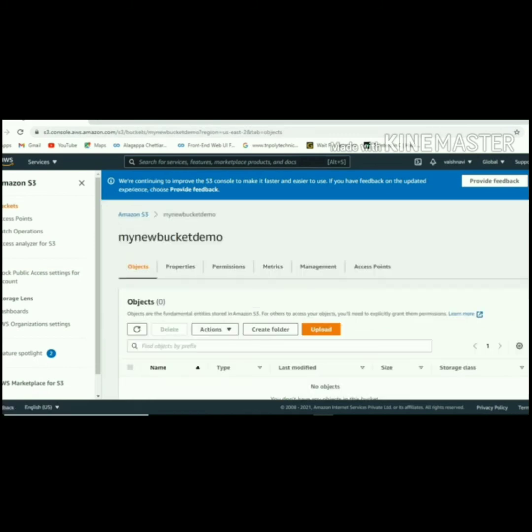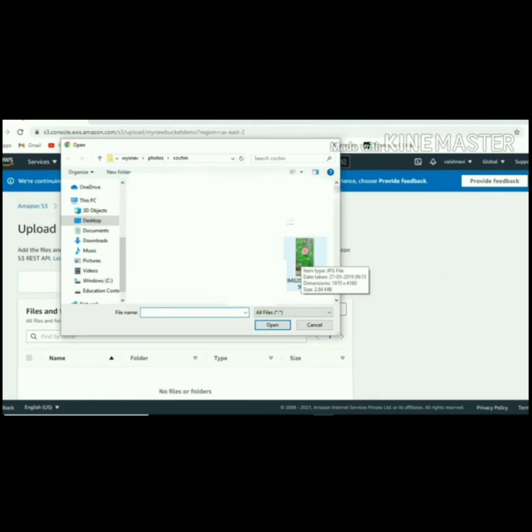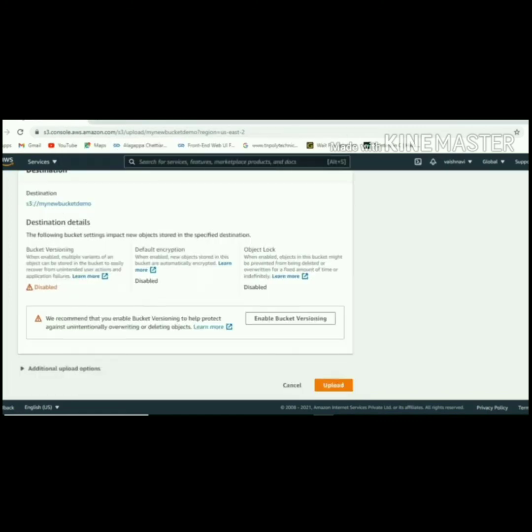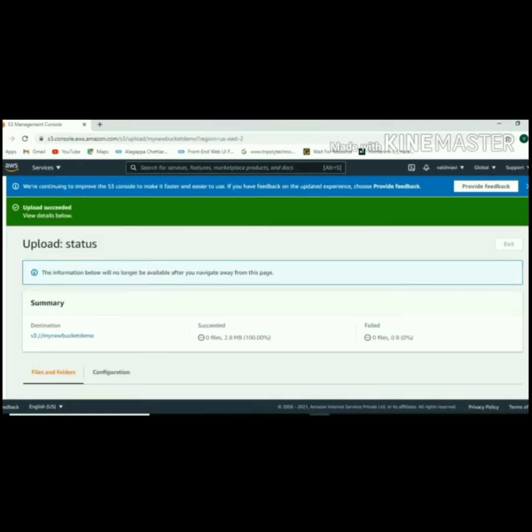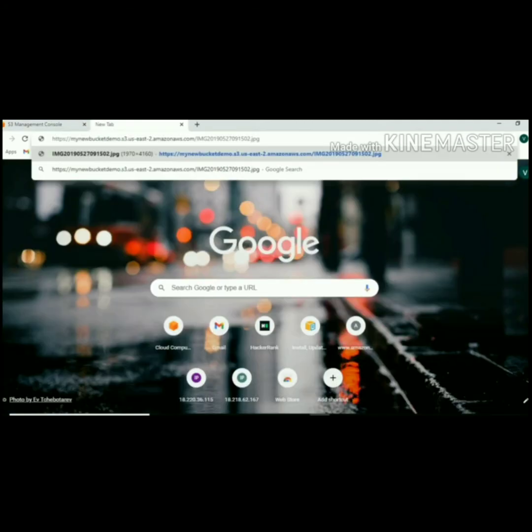Select upload. Click add files. The folder was opened. Now I am going to upload one image, so I select that image and click open. Now the file is uploading. It was uploaded successfully. Now it's done. Copy the URL, then paste it in a new tab. It shows access denied because all the privacy policies are in a private manner.